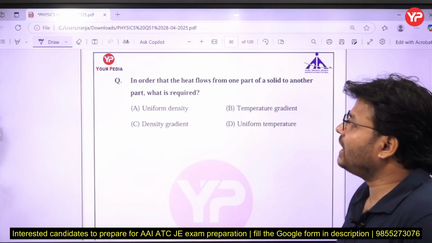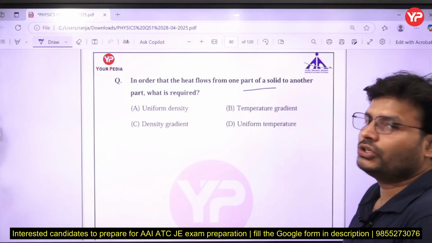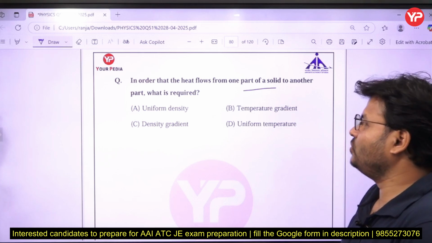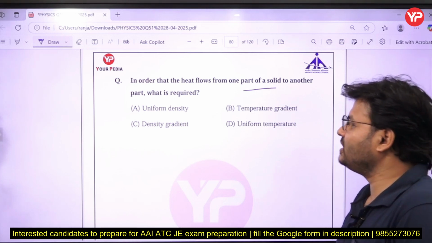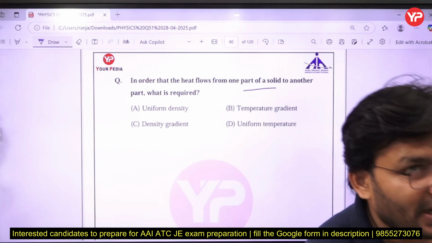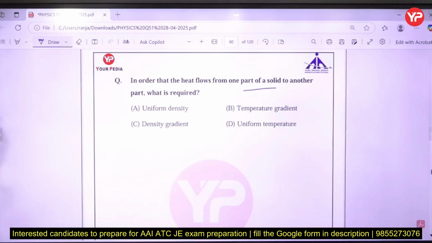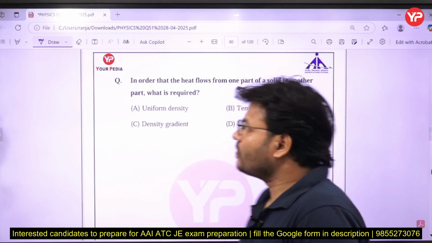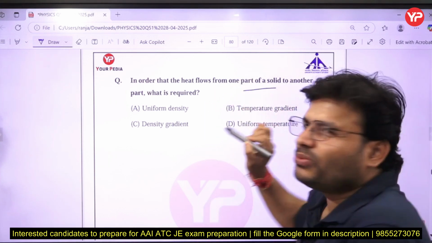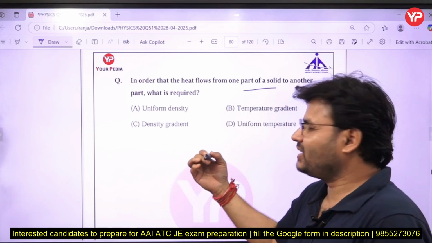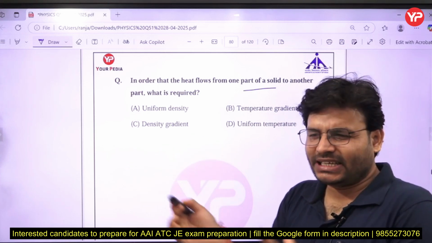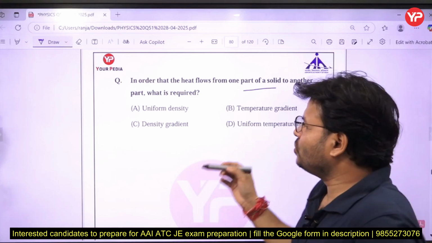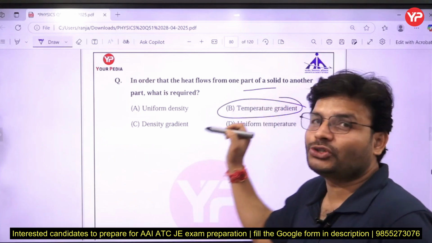In order that heat flow from one part of a solid to another part, what is required? Uniform density, temperature gradient, density gradient, or uniform temperature? So what could be the answer, my dear friends? Heat takes place from higher temperature to lower temperature, right? So there must be a temperature gradient. Temperature gradient means temperature per unit length.